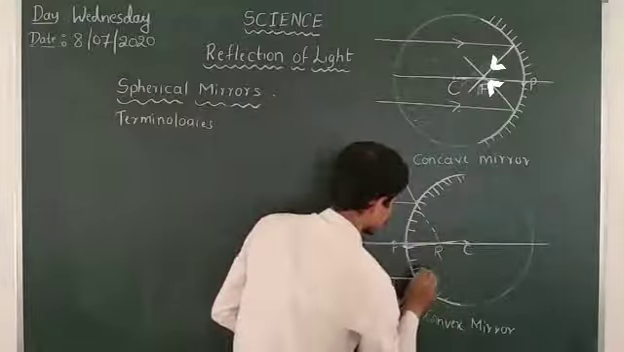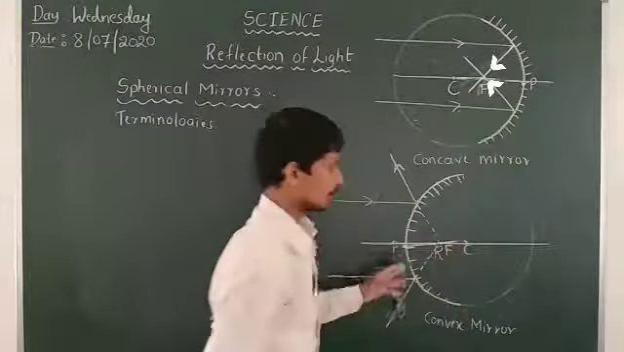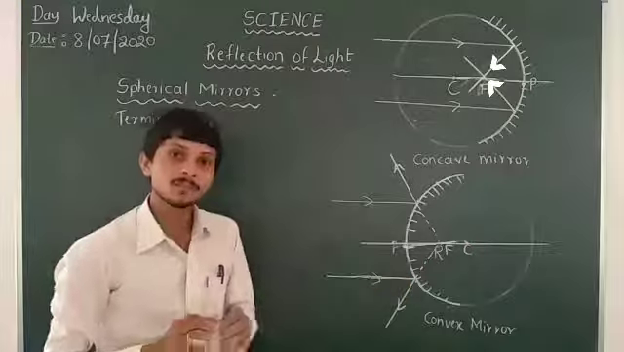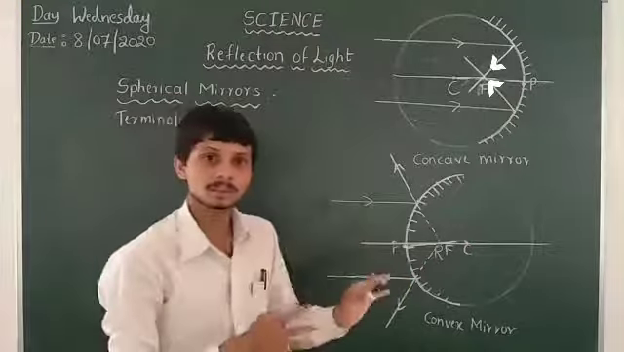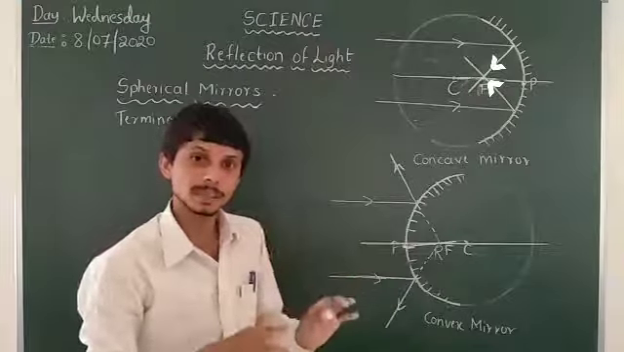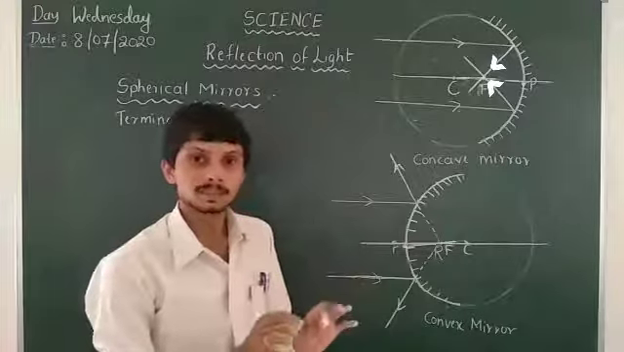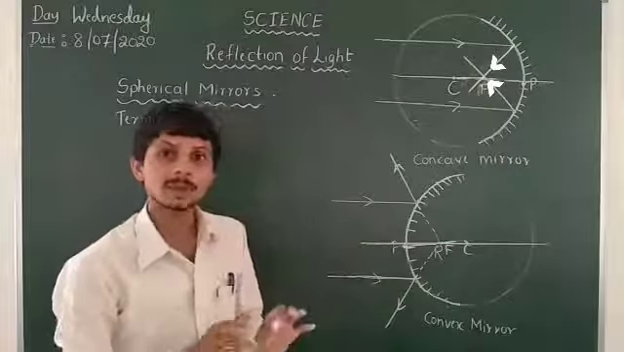Yes, here also we have to extend here. So this point is the principal focus. That means when an infinite number of rays, after reflection, meet at a point on the principal axis, that is nothing but the principal focus.